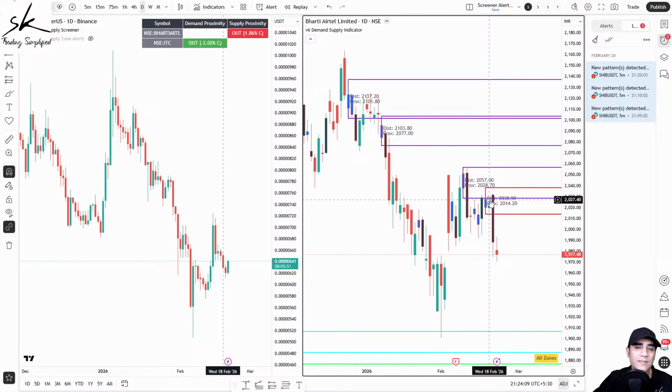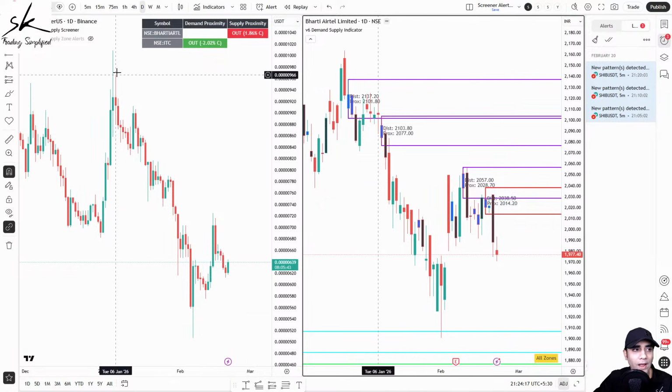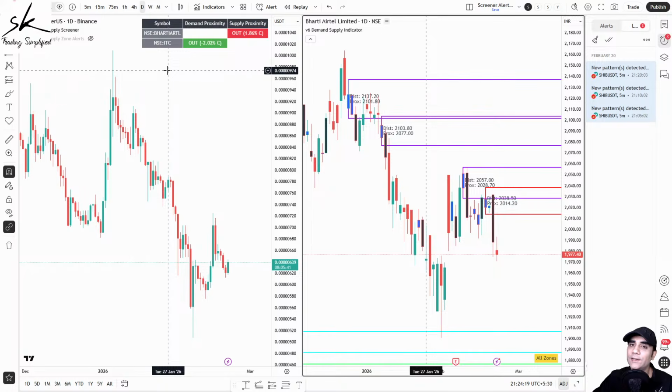So this is how the screener works. The screener will help you identify symbols where the current candle is getting closer to a demand area or a supply area, and alerts will help you shortlist symbols where we have formation of demand areas or supply areas during the live market. And just as an example, can you see this is based on daily?